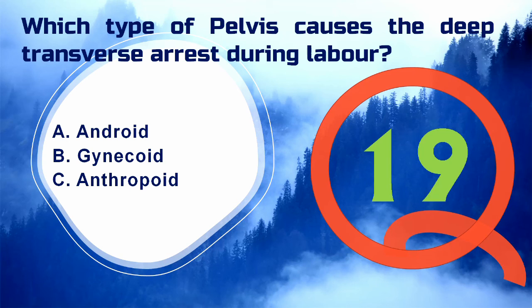Now see, gynecoid is the normal female pelvis and is present in 50% of females. Anthropoid is present in 25% of females and is a cause for the direct occipito-posterior position. Android is present in 20% of females and is a kind of male type pelvis and is the cause of persistent occipito-posterior position, deep transverse arrest, and non-rotation dystocia, which is very common with the android pelvis. So option A is the correct answer to the given question. Now, see the last question.